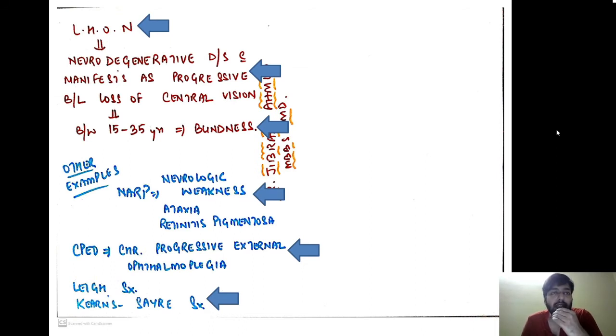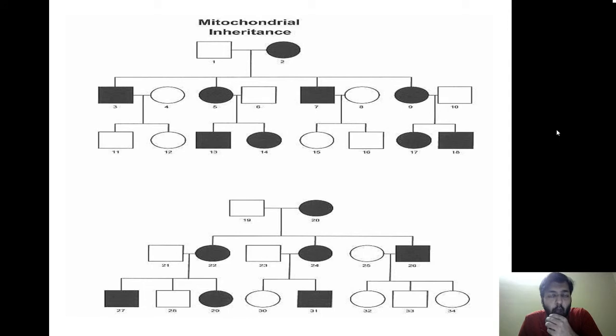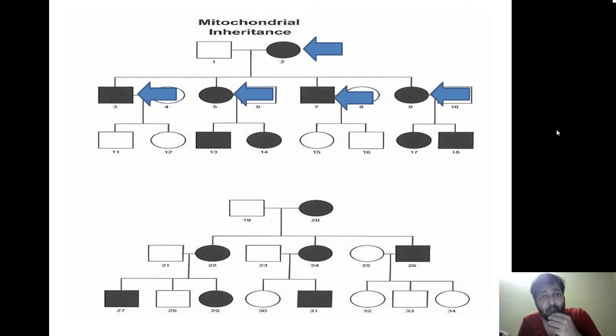So this is all about the second single gene disorder, that is the mitochondrial inheritance pattern. Now this is very important. A question will always come from here about the mitochondrial inheritance. Now as we see, the affected female is going to transfer the mitochondria because she is affected. So all her children will be affected. Why? Because the mother is going to transmit the mutated mitochondria to all her children, because all the mitochondria are coming from the mother for all children irrespective of the sex. Similarly, the second offspring, which is an affected female, again transmits to all her children. So by this pattern you can be sure that this is a mitochondrial pedigree chart.